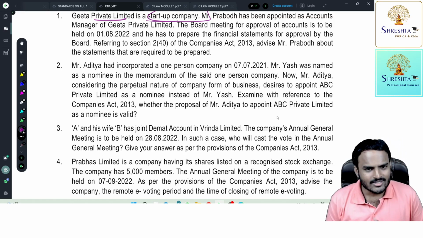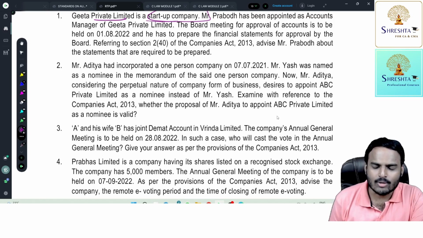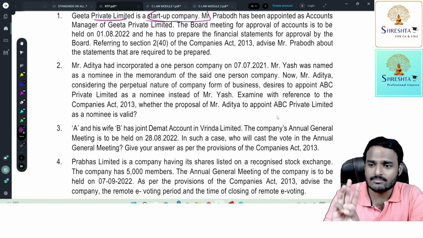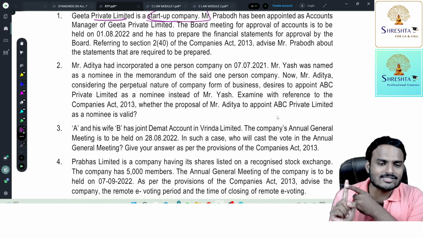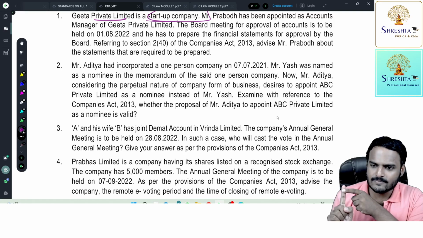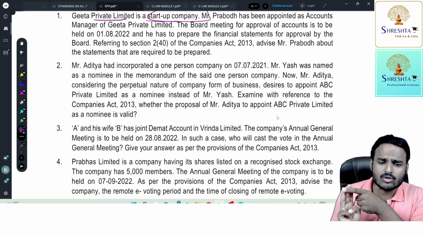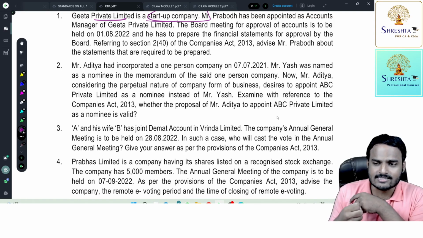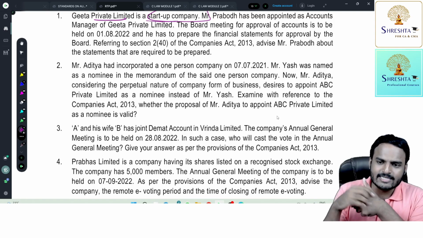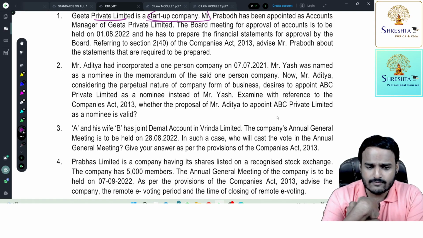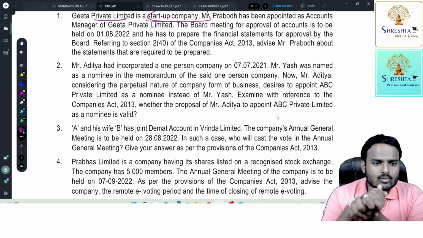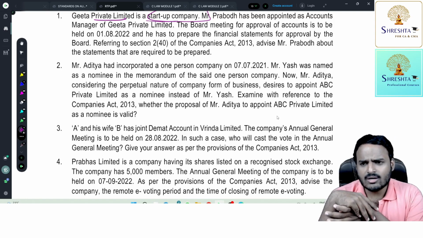Obviously invalid. Why, sir? To become a nominee or member of OPC, three conditions are compulsory. Only a natural person, an Indian citizen, an Indian resident can become member or nominee of OPC. To this third point, we had a relaxation. Even if you are a non-resident, but if your period of stay in India is 120 days or more in the preceding financial year, then you are eligible to become a member of the OPC or nominee of the OPC. So this is very clear that only a natural person can become either member or nominee of OPC.